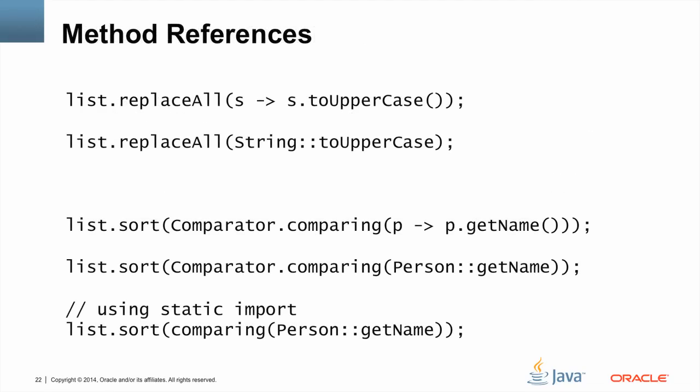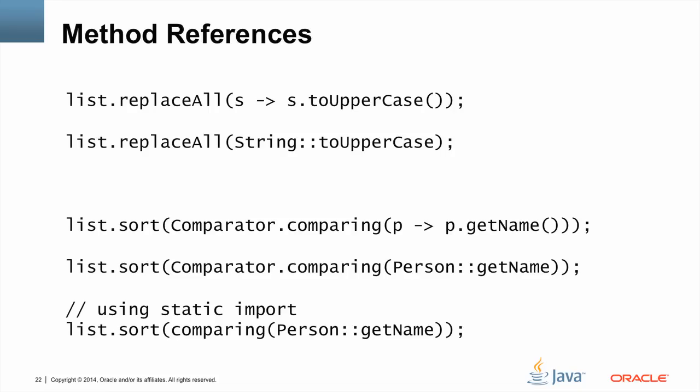We've seen a few examples of lambda expressions that are of the form, given an object, call a method on that object and return the result. This form of lambda is so common, we've created a shorthand for it called method references. Using the new :: operator, we can mention a method by class name and method name, and it's equivalent to writing a lambda expression that takes an object of that type and calls that method on it. Here we've rewritten our previous examples using method references. The result isn't necessarily shorter, but in some cases it does serve to clarify the code.